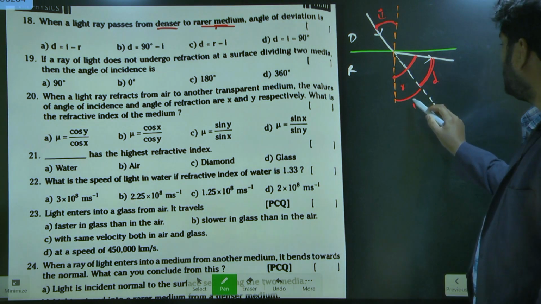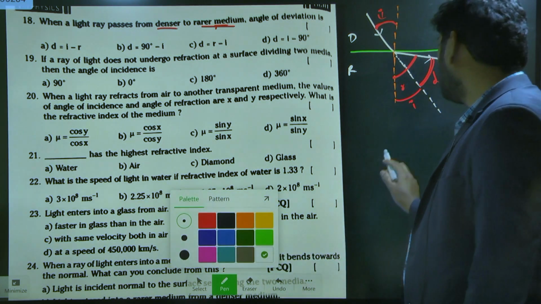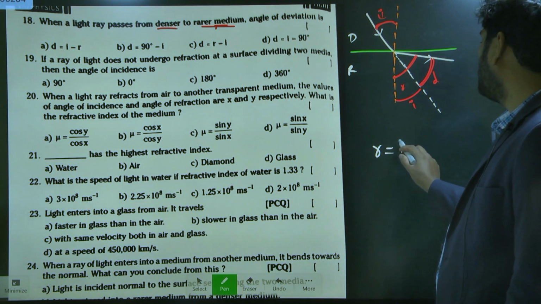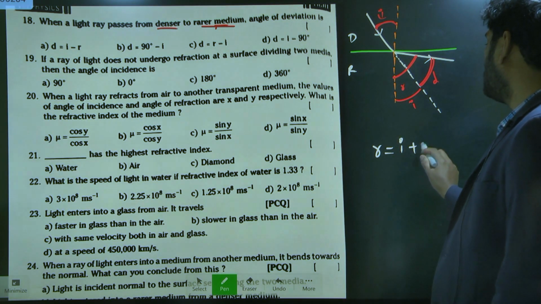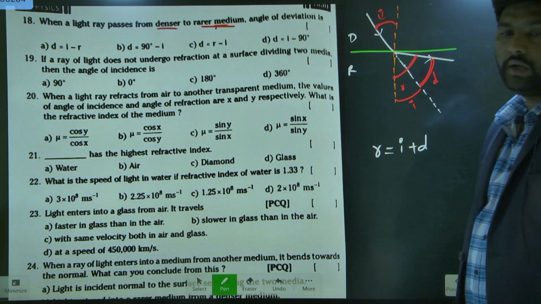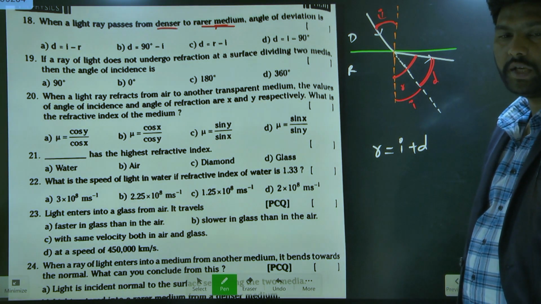Now the total refracted angle is equal to the angle of incident plus the deviation angle.